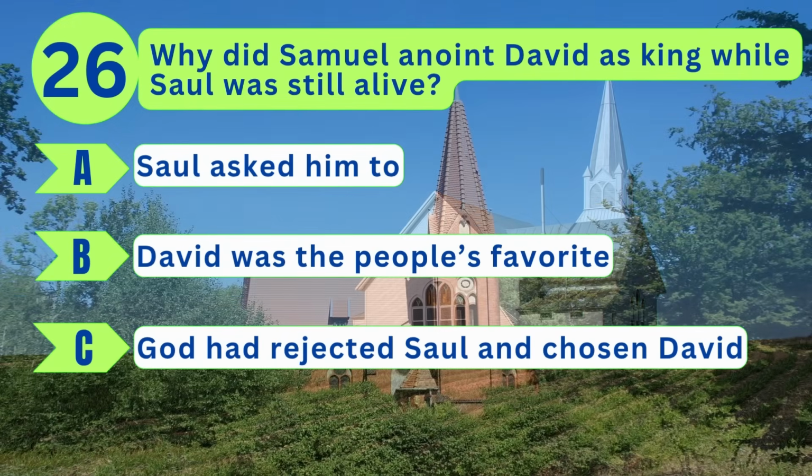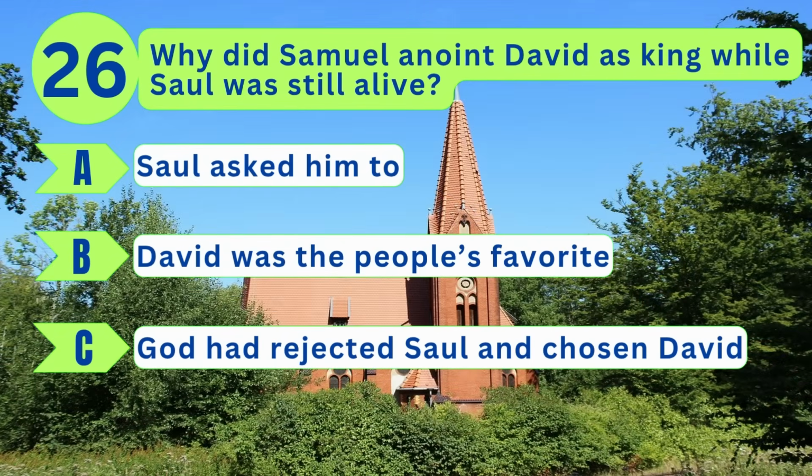Question 26. Why did Samuel anoint David as king while Saul was still alive? A. Saul asked him to. B. David was the people's favorite. Or C. God had rejected Saul and chosen David.